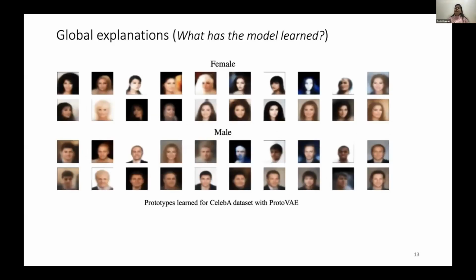Then the explanations are actually twofold. So we get global explanations and local explanations. Global explanations are the prototypes that are learned, and they represent what the model has learned, right? So for this model, we trained ProtoVAE with the CelebA dataset, and for male and female classification, we had 20 prototypes per class.